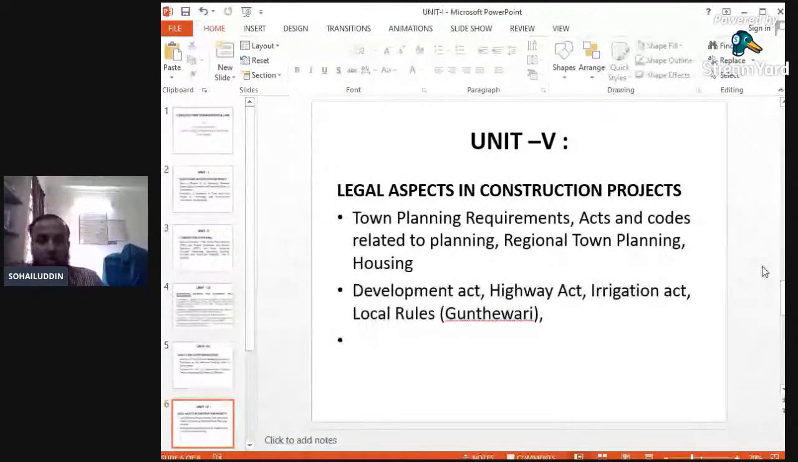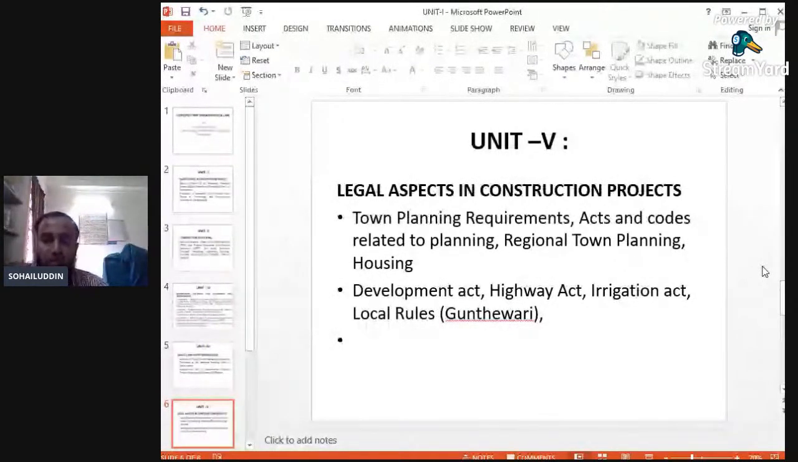Town planning requirements. What is the requirement of town planning? What are the drawings required by the town planning? How much space is to be left from the front, and various other aspects covered in the town planning requirements. What are the different acts related with this? What are the different codes related to planning? All this related with the governments we will study in unit number 5.